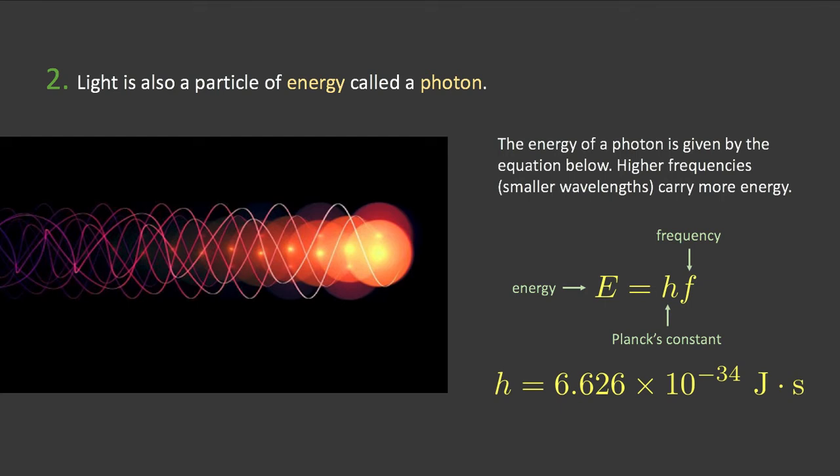So each photon carries a certain amount of energy, and that amount of energy is proportional to its frequency. And that's what this equation here is showing. Energy is a constant times the frequency, and this constant is known as Planck's constant, after Max Planck, who first proposed this idea. And it's a constant, so it has a very specific number, and that's the number right here. So let's take a look at how we use that.